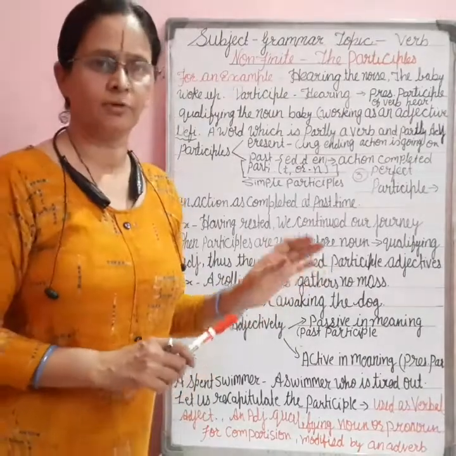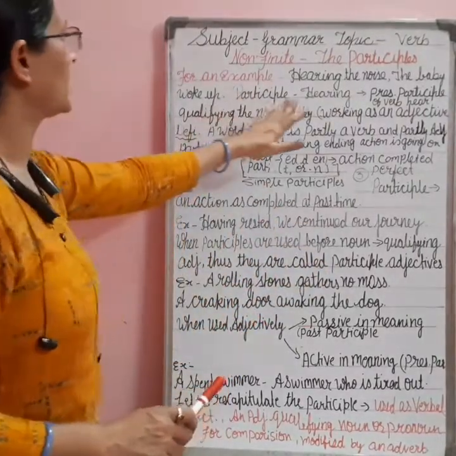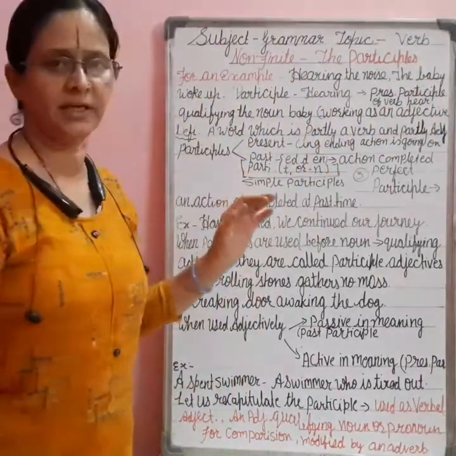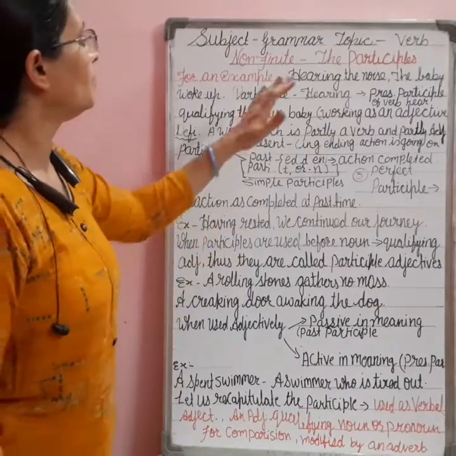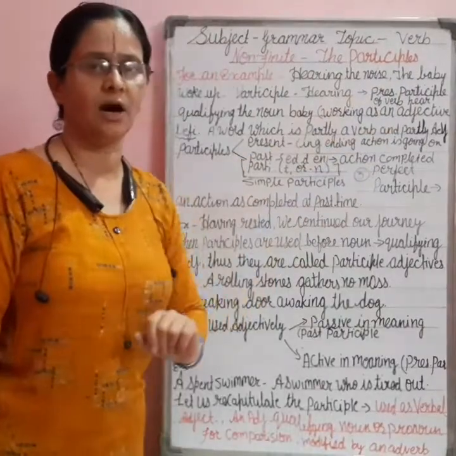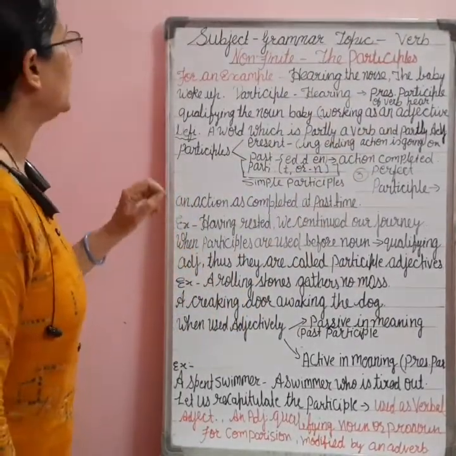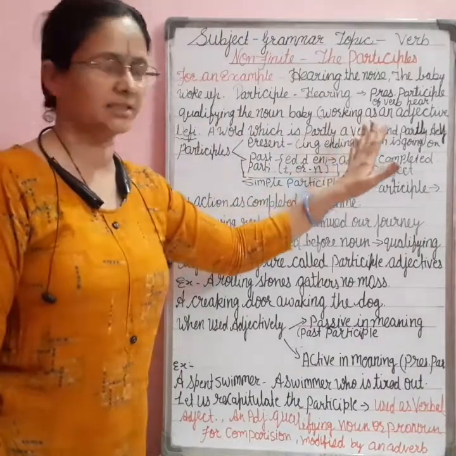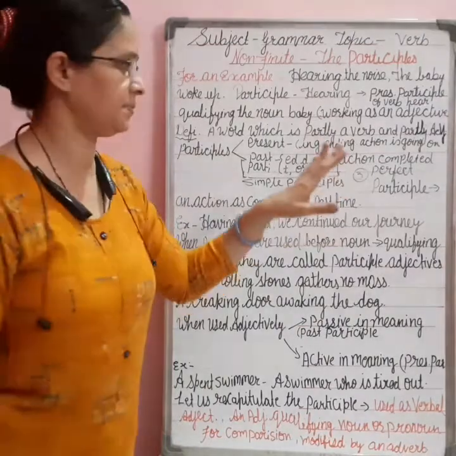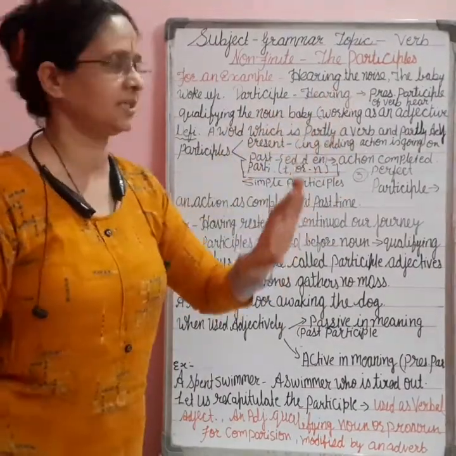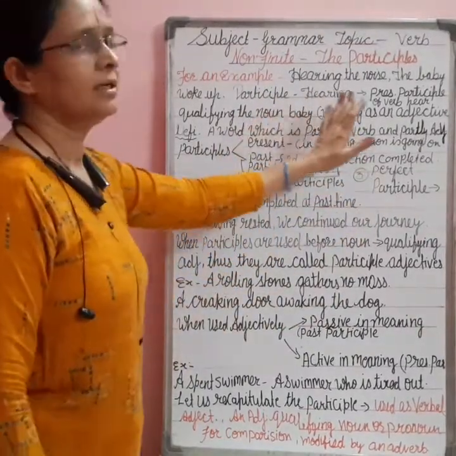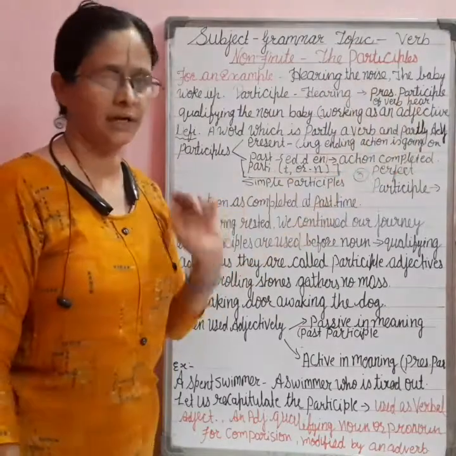Here I will start from an example that I have taken. Hearing the noise, the baby woke up. We are studying about the participle, so first we will see what the participle is here. Here hearing is the participle which is qualifying the noun baby. So we can say that this participle is working as an adjective. I have told you that we have two types of participle, present participle and past participle. Here it is used as a present participle, and this is the ing form of the verb.